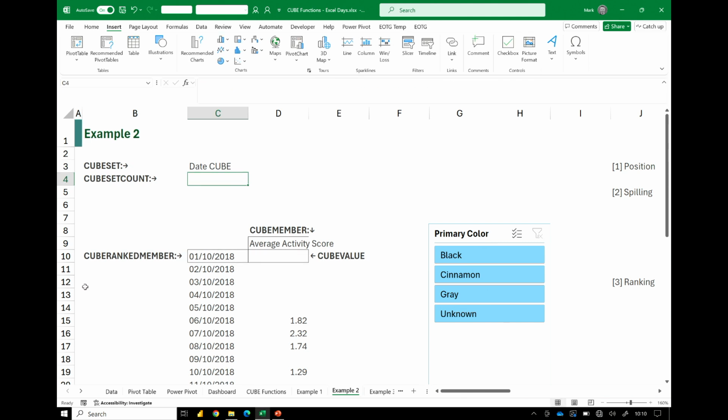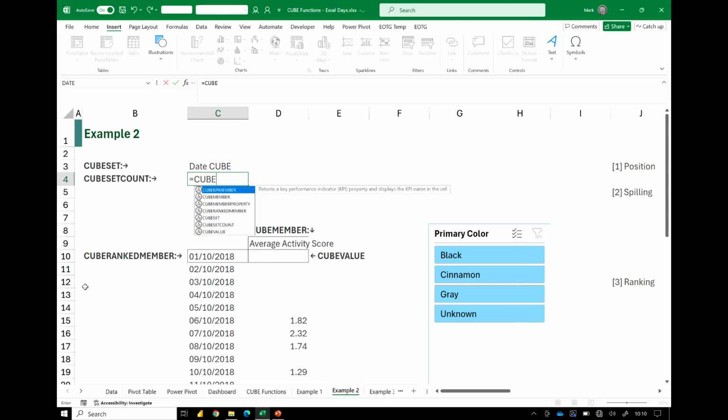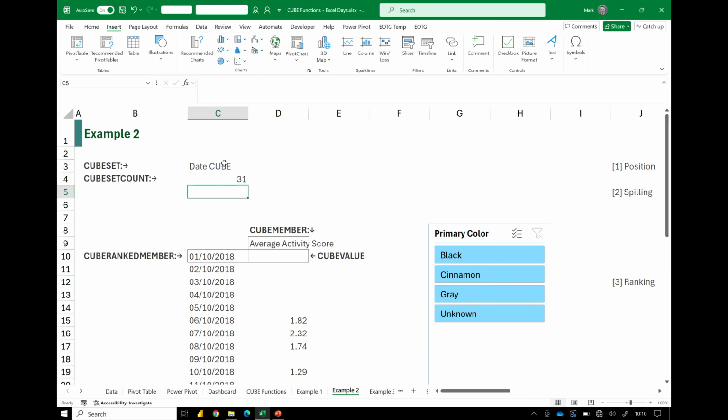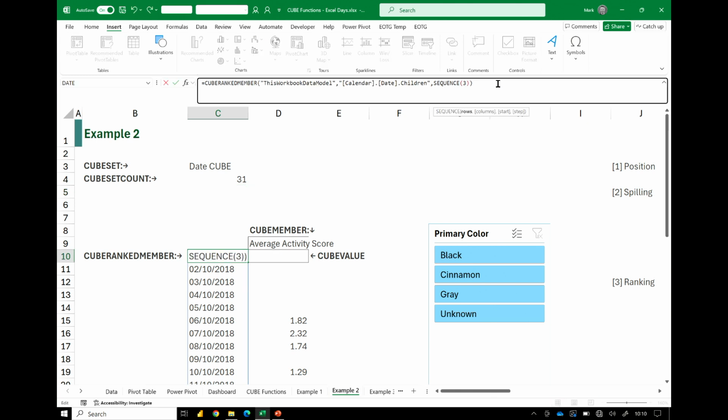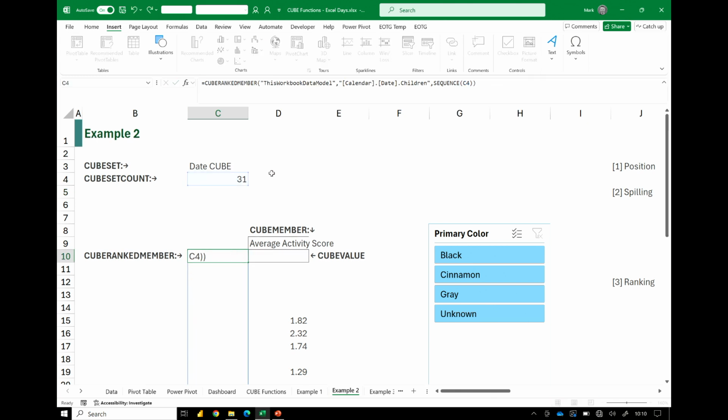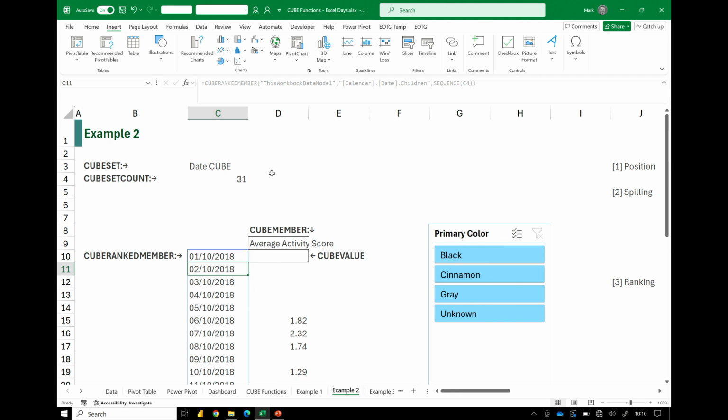There you go, so we can see where our data is, and then we can use CubeSet count to connect to our cube, and that'll tell us that we have 31 dates in our data set. So now when we come to our sequence function, we can then spill out for the correct number of items that we have. So if the dates were to change, if the data updates, that would then flow through correctly.